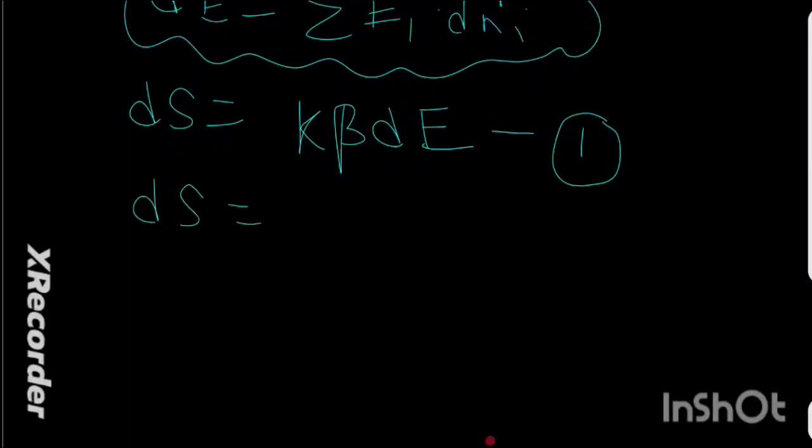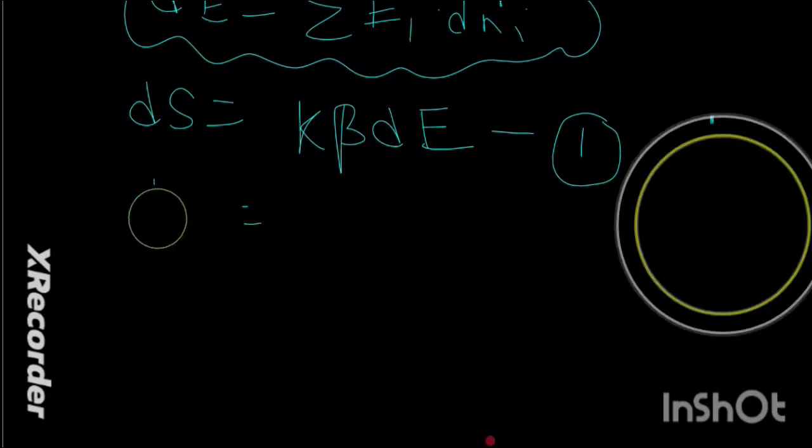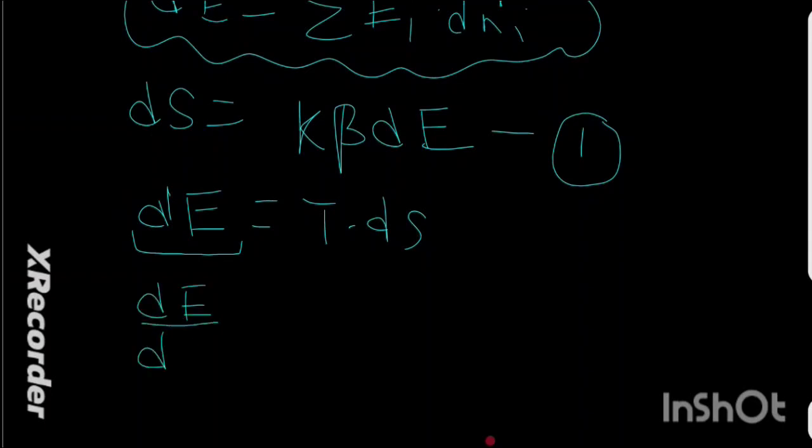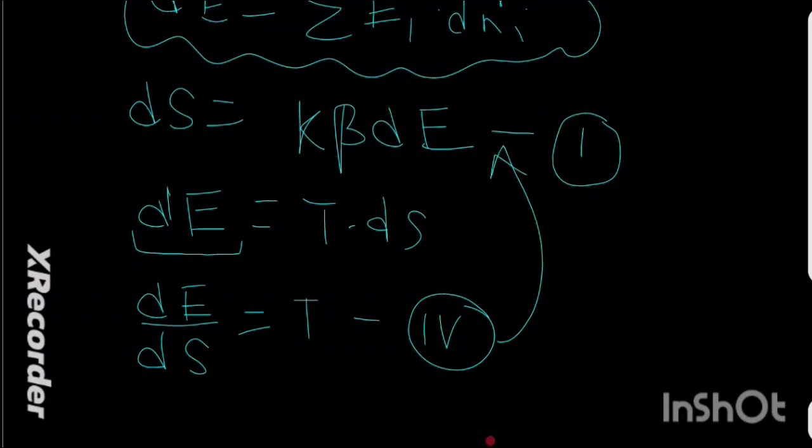We have another equation which is dE is equal to T into ds. E is the internal energy. This is the first law of thermodynamics, and we have written this in our introduction of this particular video. And if I substitute dE by ds as T, let's say equation number 4, so if you substitute this dE by ds in this particular equation number 1, let's see what will happen.